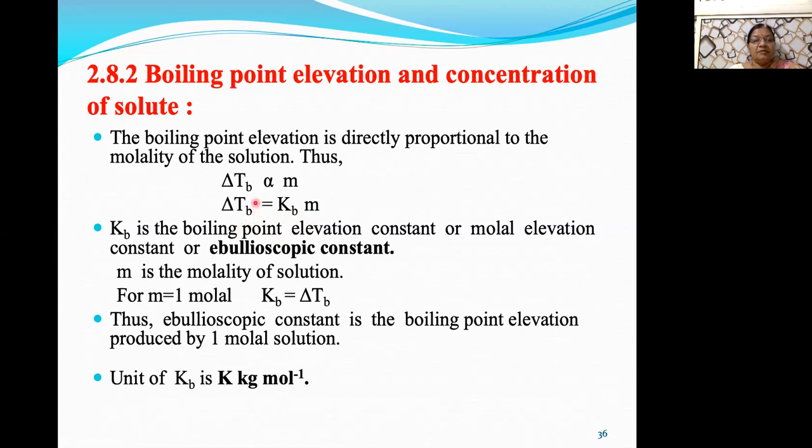Delta Tb is the difference between the two boiling points, so that is the unit Kelvin, K. What is the unit of molality? Number of moles of solute per kg of solvent, means it is mole per kg. So Kelvin divided by mole per kg becomes Kelvin kilogram per mole. Followed?